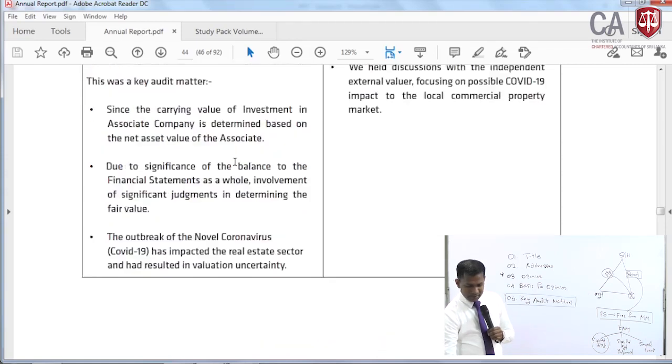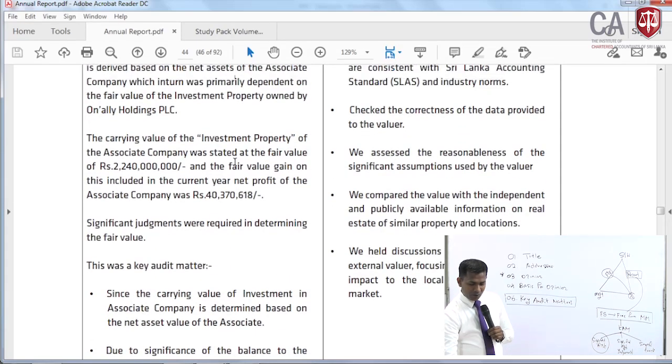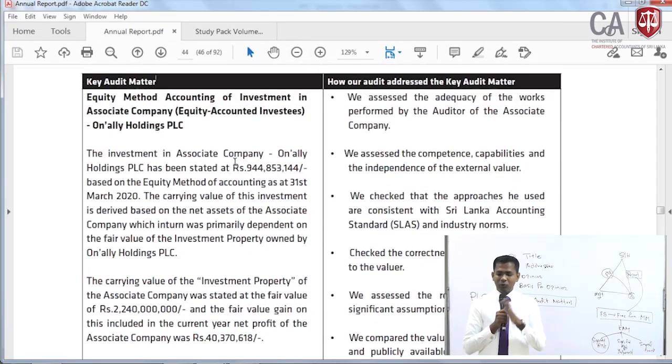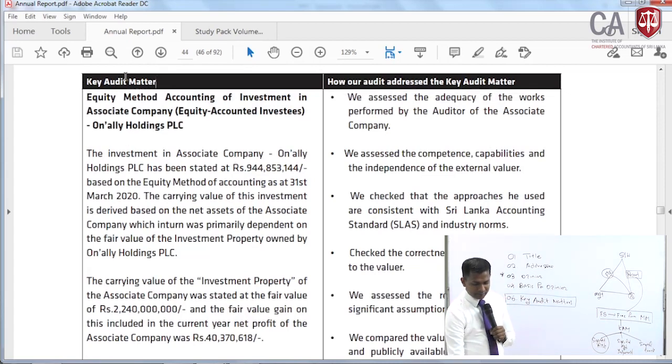You see, if there is a key audit matter, auditing standards say you have to explain that issue under two headings. One is what is the key audit matter, and the other is how our audit addressed the key audit matter. So the key audit matter is explained.